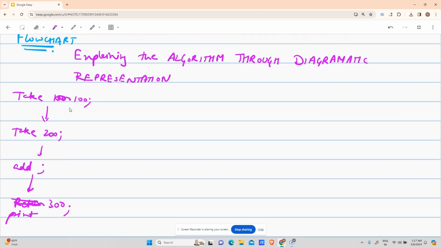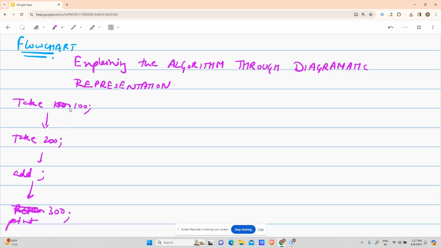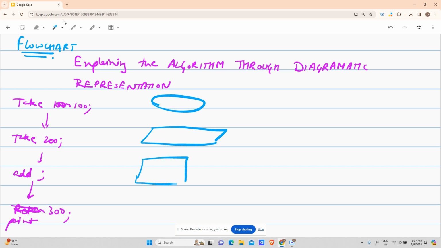Now, the flowchart says that just make the things in a proper nomenclature, right? So there are four kinds of boxes in flowchart. One is an ellipse. Second is a parallelogram. Third is a rectangle. And fourth is a diamond. Now, what does all this mean? We will understand, taking one by one.